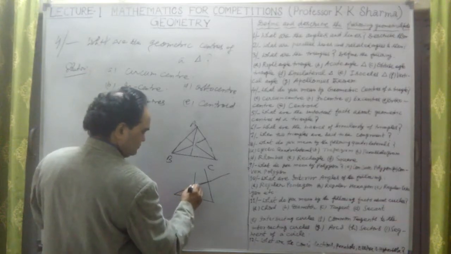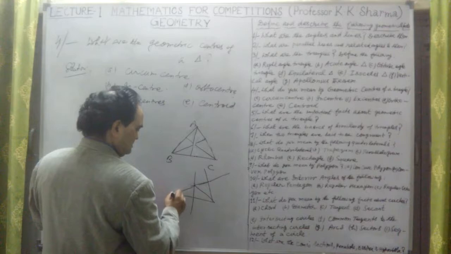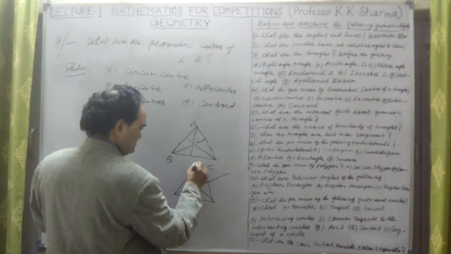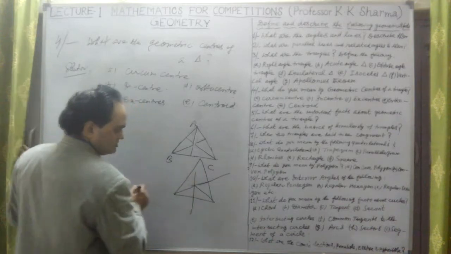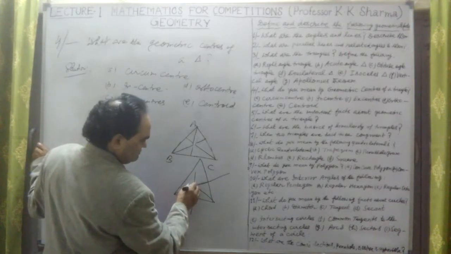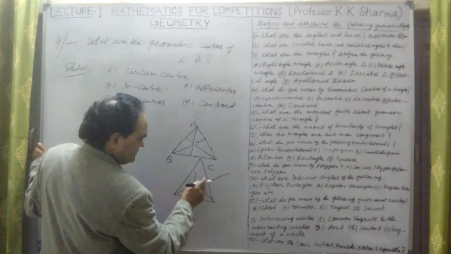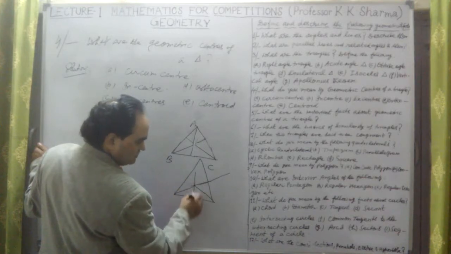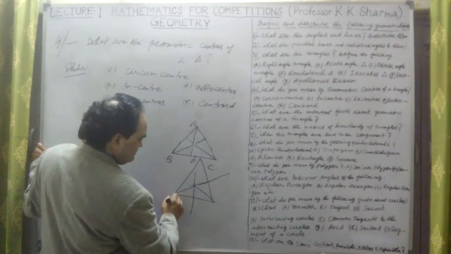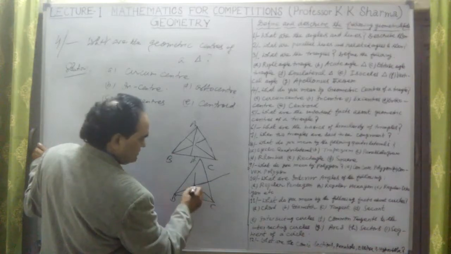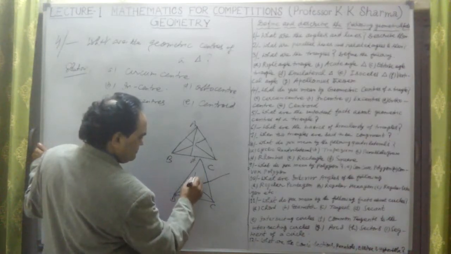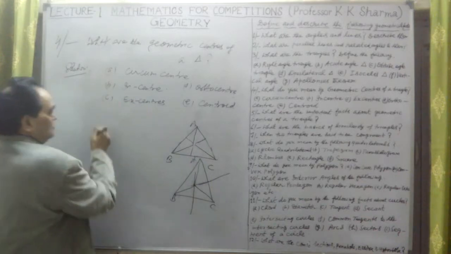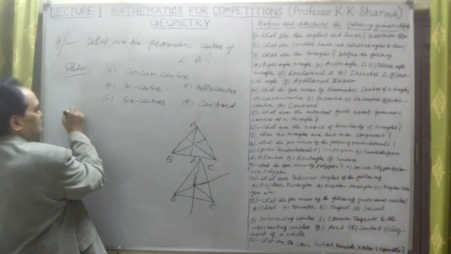I join this point to this, and then there is another point A. The perpendicular bisector of that also we can draw. If these three are meeting each other, of any two sides, if these are the two sides we have taken, A, B, C, any two sides we can take, this point O has OB equal to OC equal to OA. Let me write here.